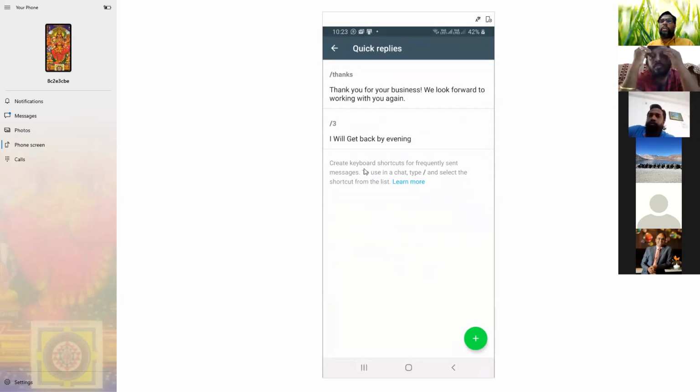Then when somebody sends a message, you can just put a 3. I put a 3 on purpose, my lucky number. If I put a 3 on my screen, he gets a message: thank you for your business, we look forward to working with you again. Whatever you type here will go to them.